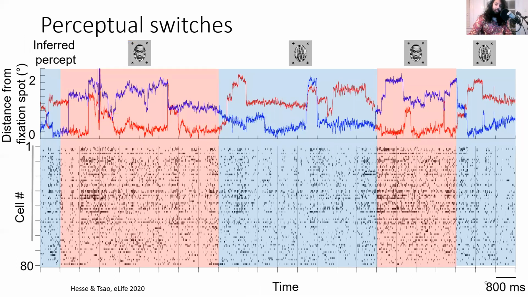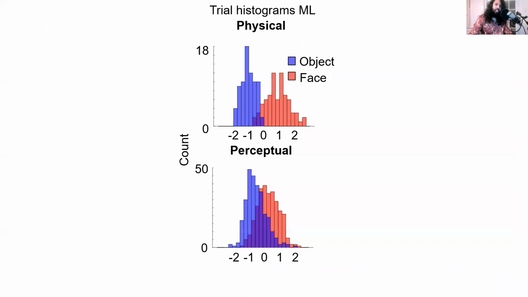And this is an example time course during binocular rivalry. You can see that the population responds more during red epochs, where we inferred the percept to be face from eye movements, compared to the blue epochs. We could linearly decode the conscious percept on a single trial from the population response with up to 88% accuracy in the best session. Now, do neurons exactly reflect conscious perception? We found that even on a single trial basis, modulation during rivalry was weaker and less bimodal compared to physical switches. Could this be because cells encode both conscious percept and the veridical physical stimulus?